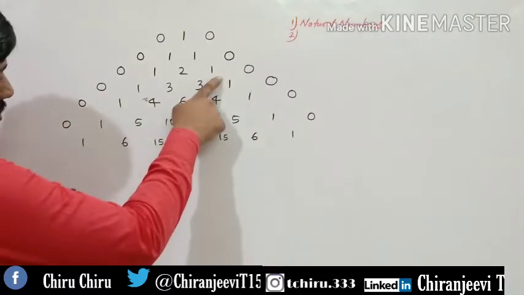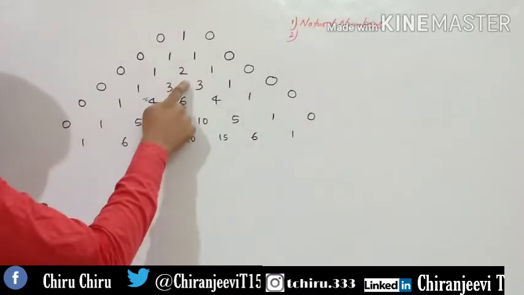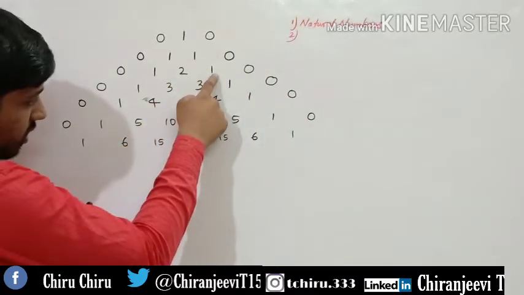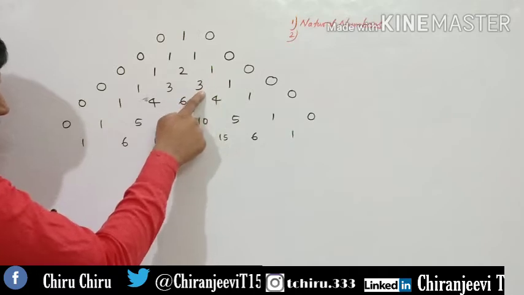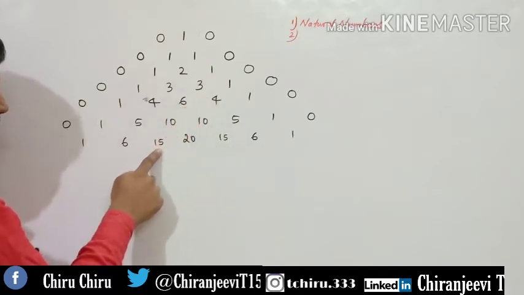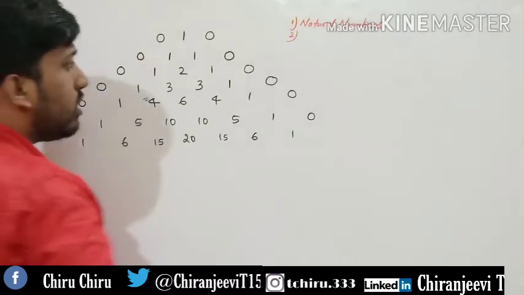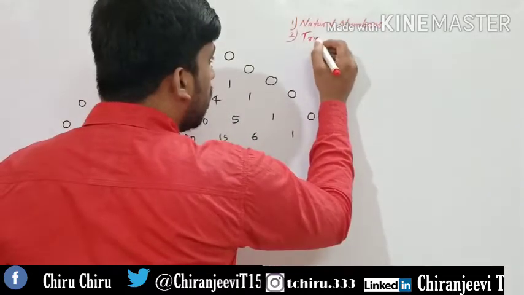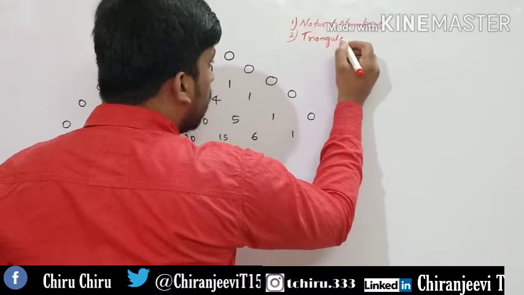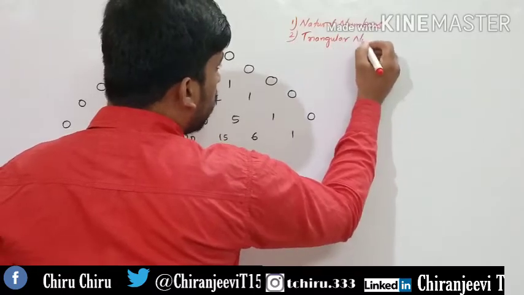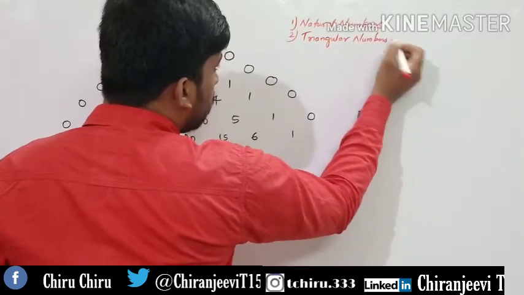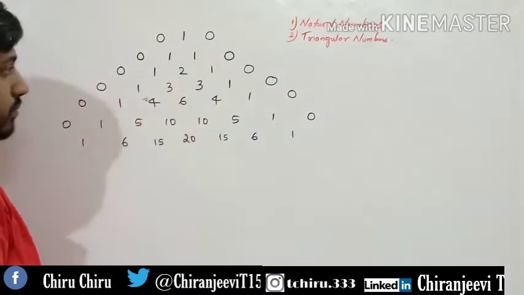If you observe these numbers, these are natural numbers: 1, 2, 3, 4, 5, 6. And you have to observe this diagonal: 1, 3, 6, 10, 15. These numbers are called triangular numbers. See how beautiful this is? In one number pattern, we are going to get all the number patterns using this Pascal's triangle.